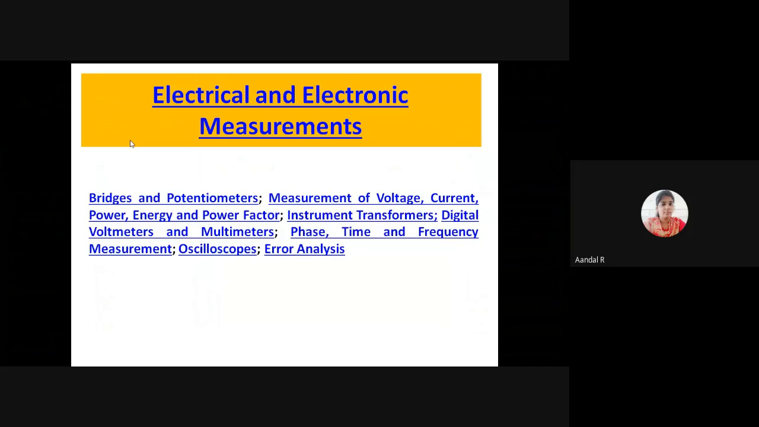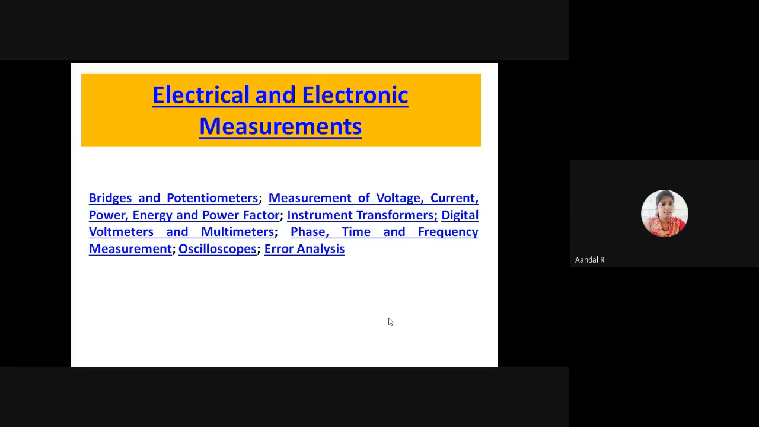What are the topics under the syllabus of electrical and electronic measurements? In the last class itself I mentioned these are the topics under the heading electrical and electronic measurements. All the topics are from electric circuits as well as the measurements and instrumentation paper only. We know bridges and potentiometer, measurement of voltage, current, power, energy and power factor, instrument transformers, digital voltmeter, multimeter, the measurement of phase, time and frequency, oscilloscopes, CRO and DSO, and error analysis. These come under the heading of electrical and electronic measurements.